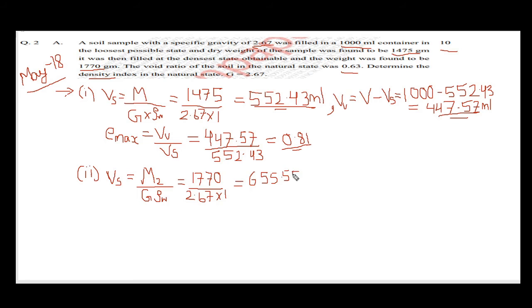Now we have to find the volume of voids.